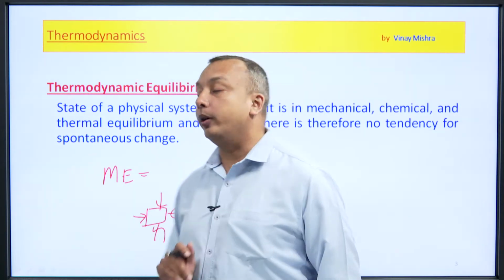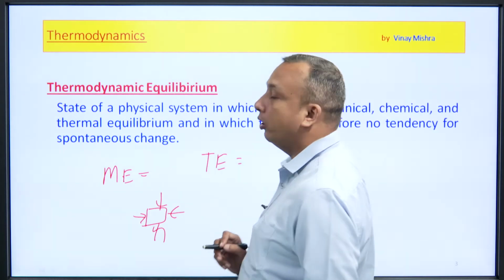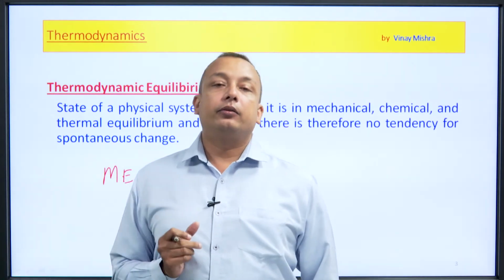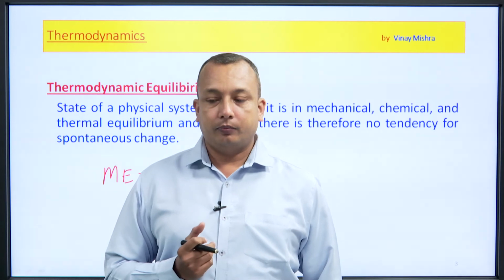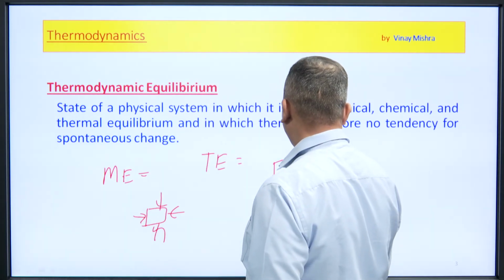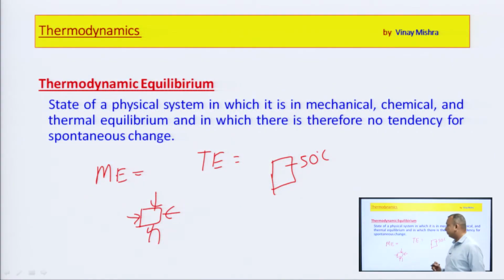Now about thermal equilibrium. What is thermal equilibrium? See, if we take the example of hot coffee, suppose at 50 degree centigrade the hot coffee is there, and the outside temperature is 25 degree centigrade. Now what will happen?